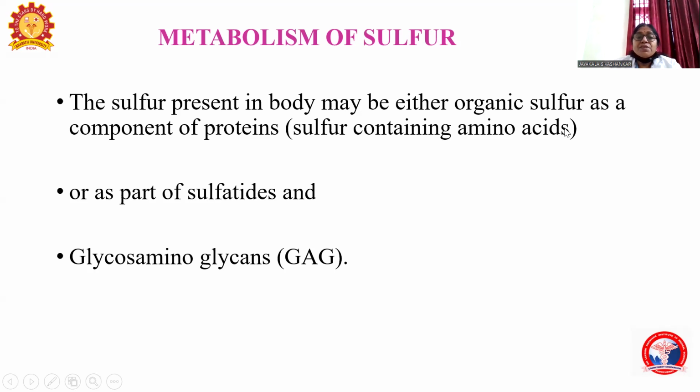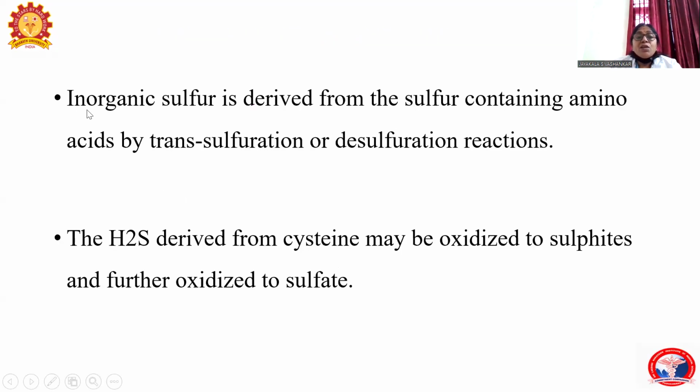The organic sulfur is a component of proteins from the sulfur containing amino acids, or the organic sulfur may be a part of sulfatides, or a part of glycosaminoglycans. Whereas the inorganic sulfur is derived only from the sulfur containing amino acids by transsulfuration or desulfuration reactions.